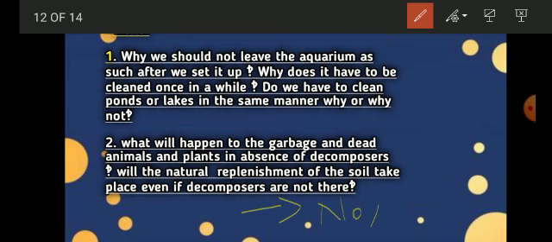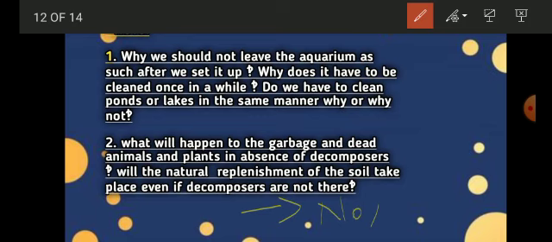When the decomposers are not there in the ecosystem, the producers are not going to get enough nutrients from the soil, and the dead remains of animals stay on the same floor of the land.